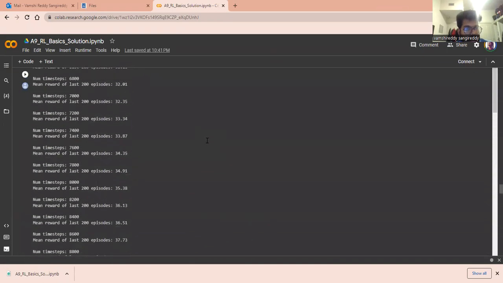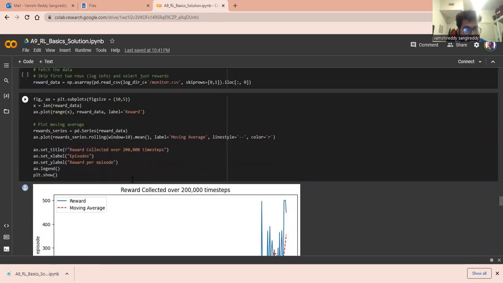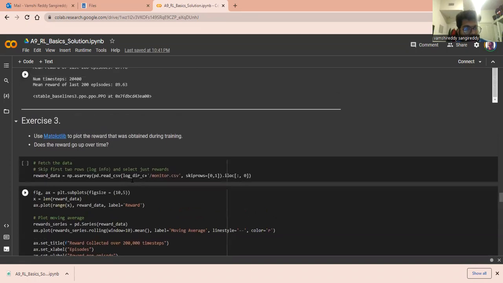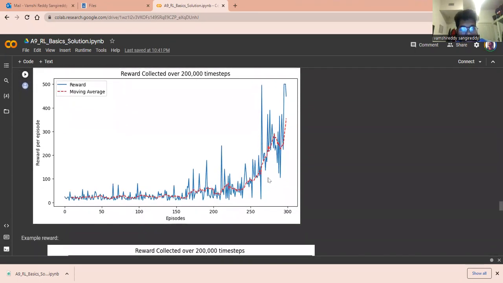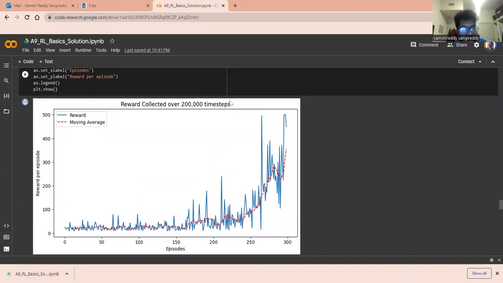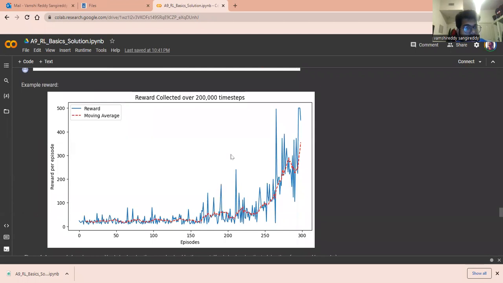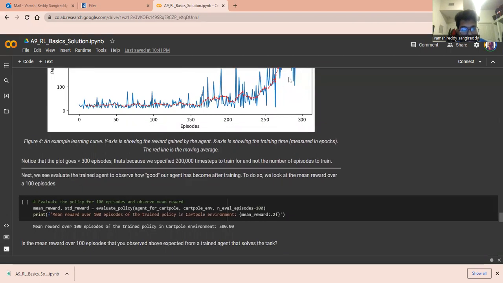It trains for 20,000 steps, and then we use matplotlib to plot the reward that was obtained. We'll be plotting the reward data using NumPy and matplotlib. So this is the reward data that we got for 20,000 steps, and this is the reward that we got. This is the learning curve.